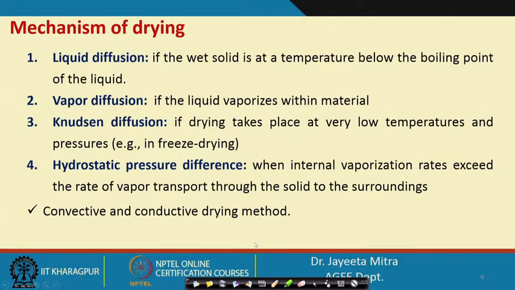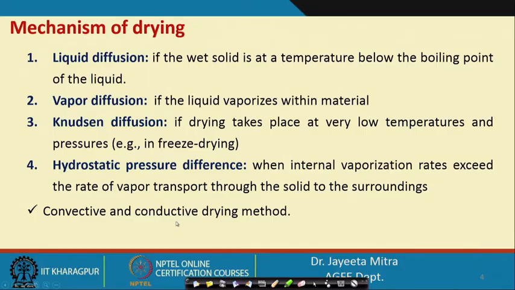Okay. So, from this we can see that drying can be broadly categorized into convective and conductive drying methods. The convective drying method is mostly when we dry the product with hot, dry air, so that the moisture of the food can be taken away by the hot and dry air. So, that is the convective drying method.